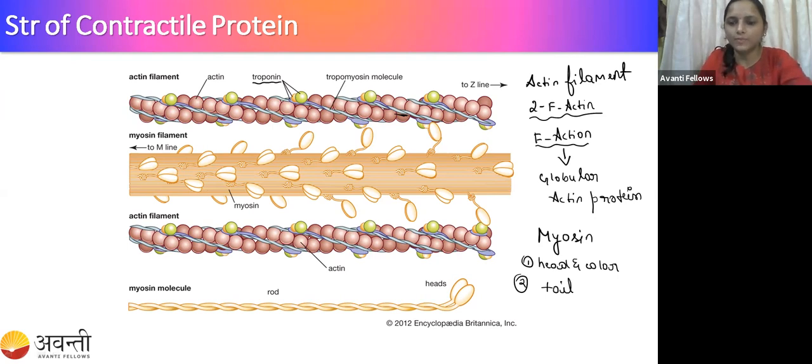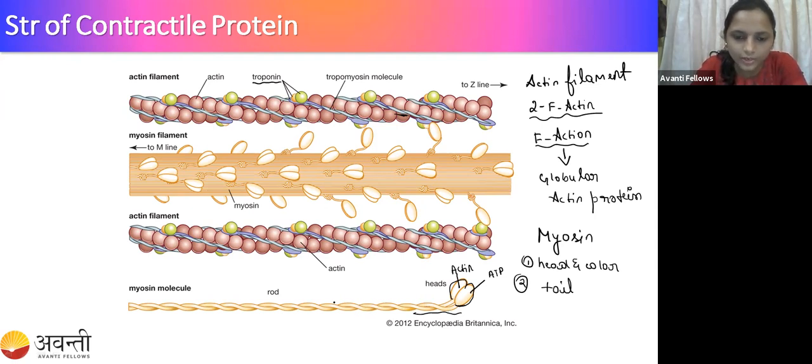In this picture, the middle structure is called the myosin. Here you can see the myosin structure. There is a head part, right? This is the head part where the ATP molecule is going to attach. It has two sites: one for ATP binding and another for actin binding. The head is followed by the collar.